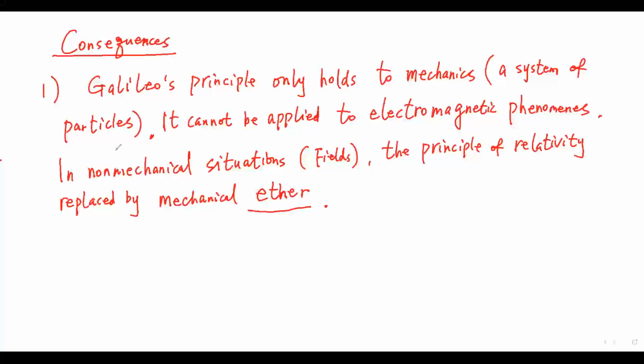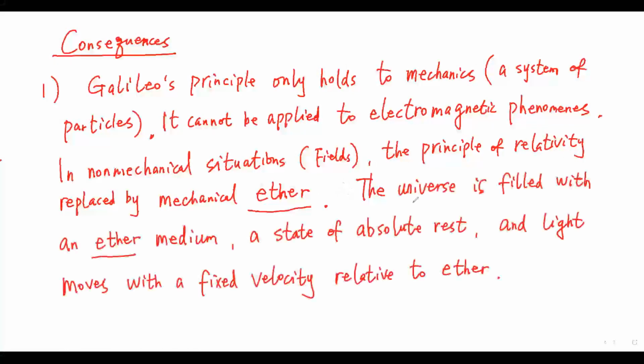In order to explain a constant speed in any inertial frame, some physicists suggested that in non-mechanical situations, such as fields, the principle of relativity is replaced by a mechanical picture that says the universe is filled with ether, a state of absolute rest, and light moves with a fixed velocity relative to the ether.